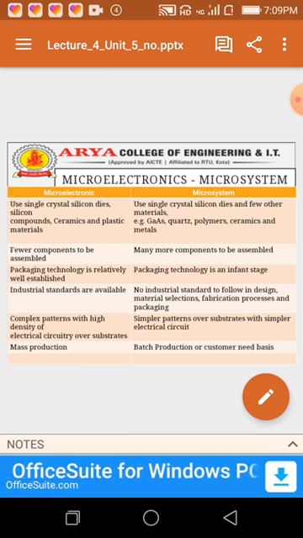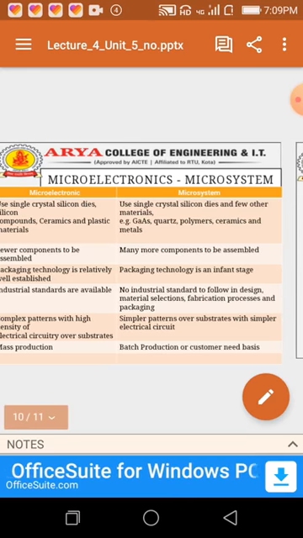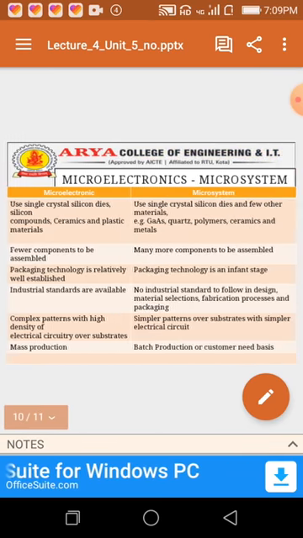And in microsystem, we use single crystal silicon dies and a few other materials like gallium arsenide, quartz, polymers, ceramics and metals. In microelectronics, fewer components are to be assembled, and in microsystem, many more components are to be assembled.